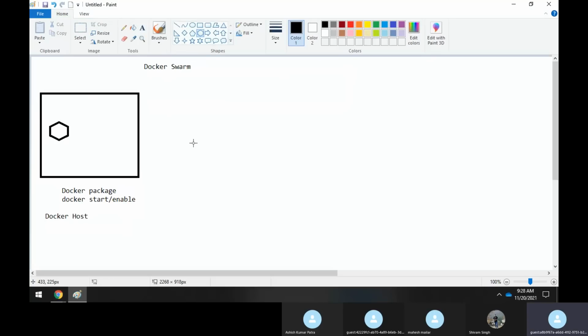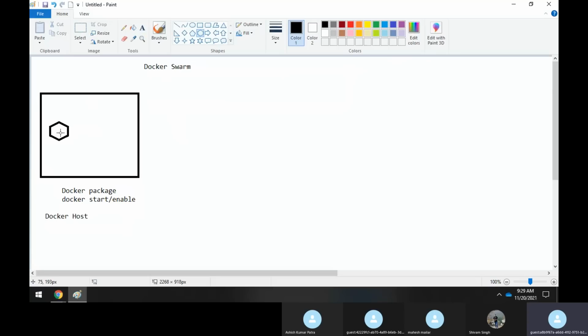Assume this web application is the only application running, through a container. You have built an image, and through that image, you have created a container, and this container is up and running. Whenever the customer wants some service from that application, he will be provided an IP address, as well as a port, to access this application. That's how you are able to access an application.